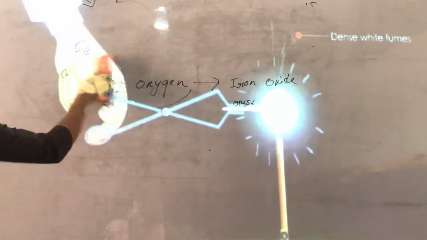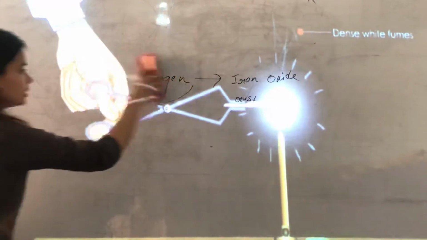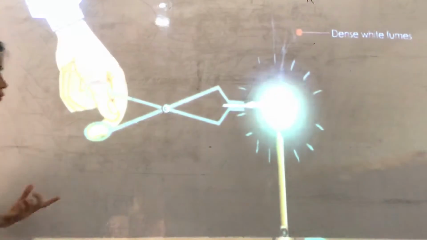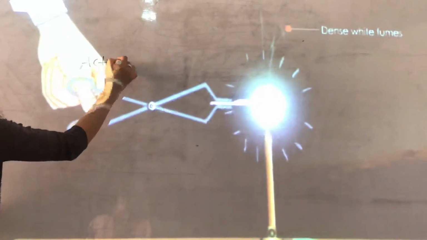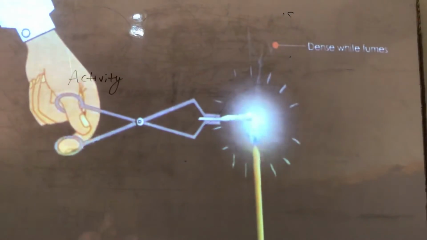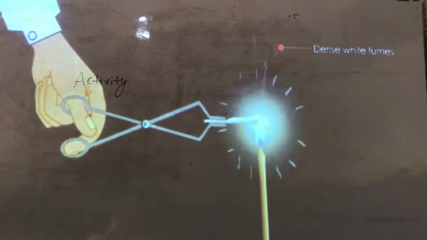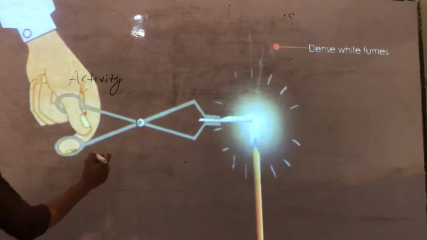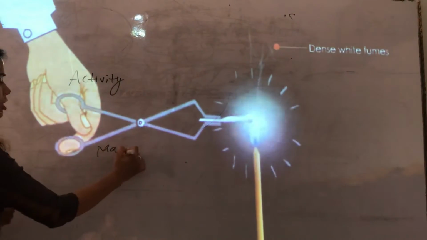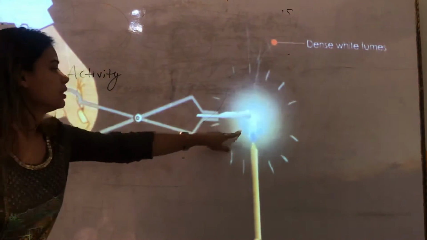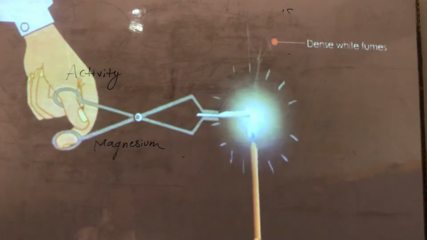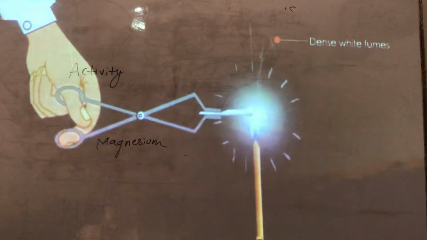Now children, let's take one more example. This example is the most common example that you will see in your textbook as well. Here we can do this activity also. We will do it in the lab as well. What you need to do is take some magnesium metal. Take magnesium ribbon, it comes in the form of ribbon. Burn it in the flame of a Bunsen burner or in a candle.